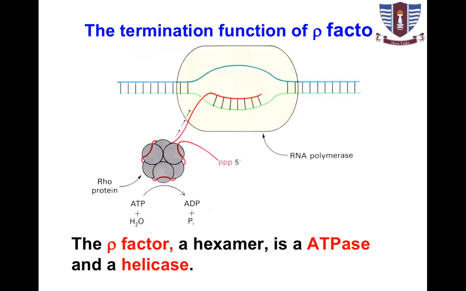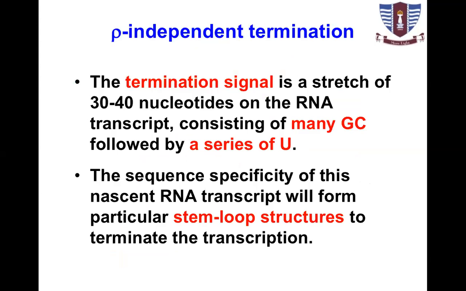The termination function of rho factor. What does rho factor do? Rho factor is a protein that binds to newly synthesized messenger RNA and stops the polymerase, giving a message to RNA polymerase to stop the transcription. It is a hexamer, an ATPase and helicase. Then there is rho-independent termination.